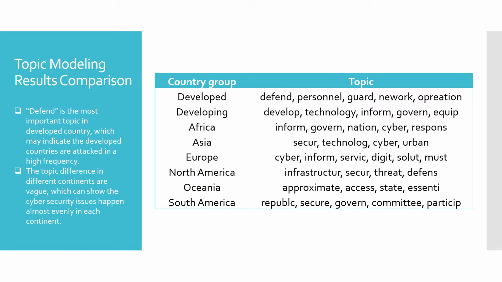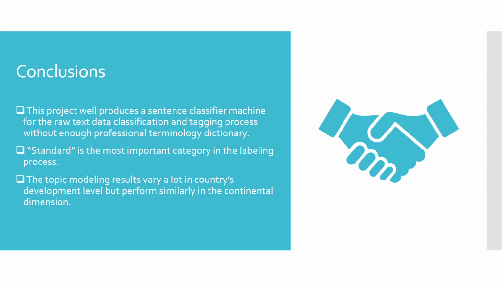And in the third analysis part, we compare the topic modeling results in the two dimensions as well. And we found that defense is the most important topic in the developed countries, which may indicate the developed countries are attacked at a high frequency. And the topic differences among continents are vague, which can show that cybersecurity issues happen almost evenly in each continent. We can draw some conclusions from this whole project.